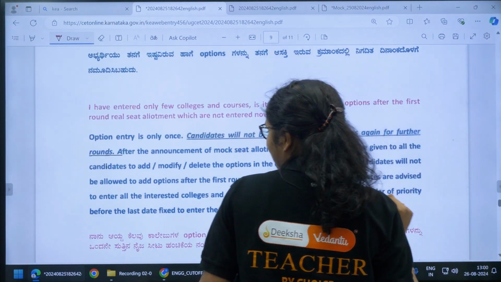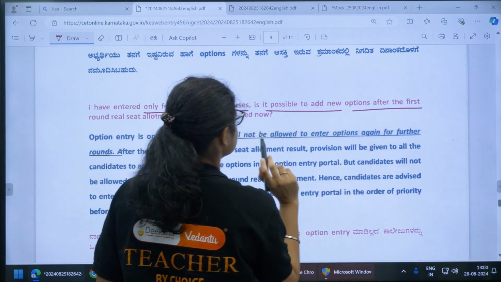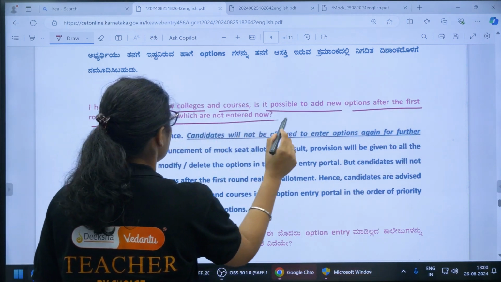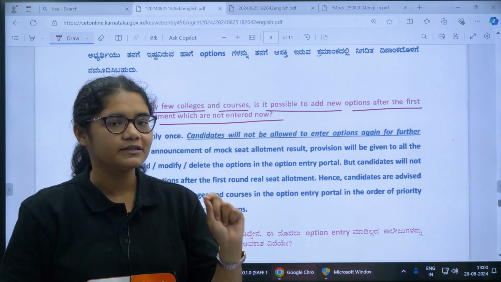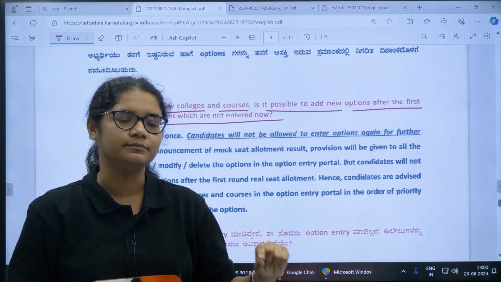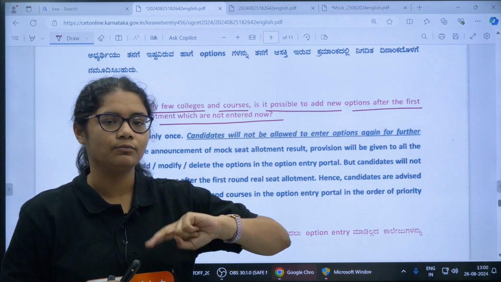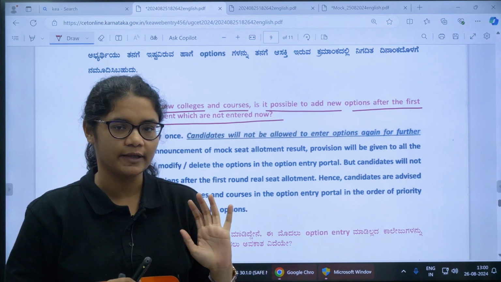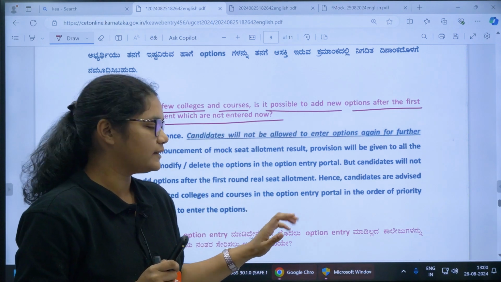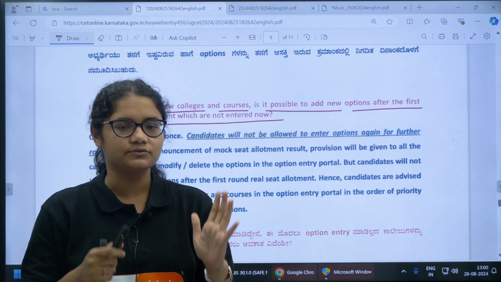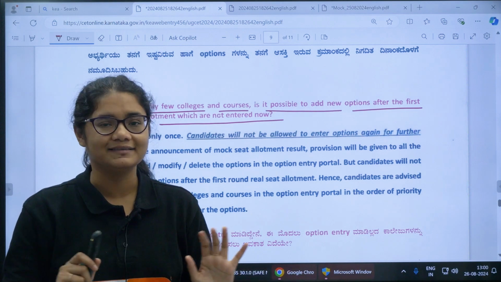Now coming to another question. I have entered only a few colleges and courses. Is it possible to add new options after the first round real allotment which are not entered now? So yes, we know this is a one-time option entry. After the first round you will not be able to add any more colleges. You will only be able to modify or delete the options, unless any new college and new seat has been introduced, right? Other than that you will not be able to add any colleges. So whatever colleges you are interested in, add them right now before the first round last date closes.